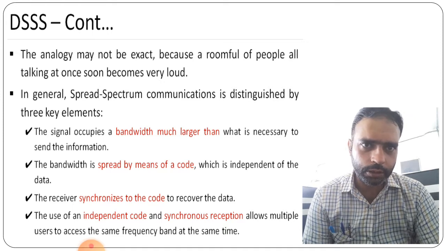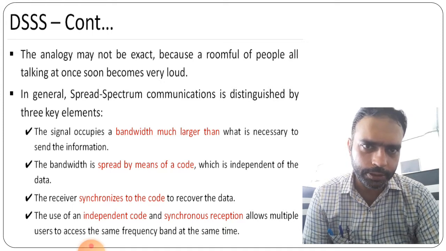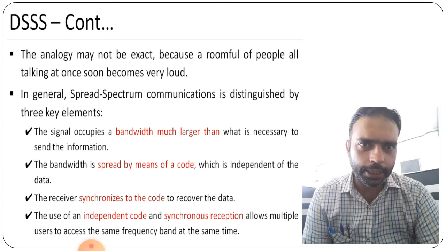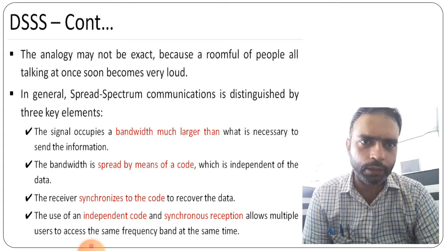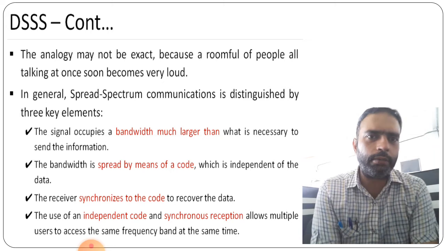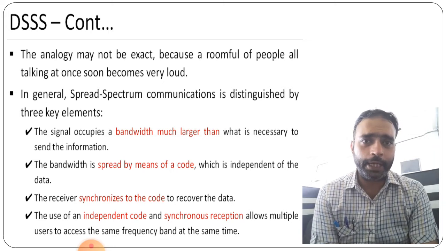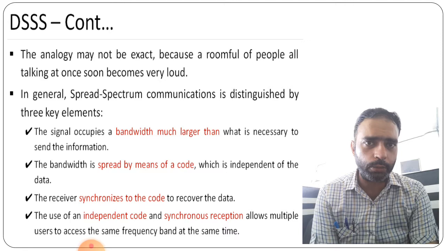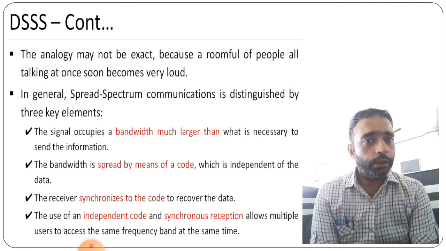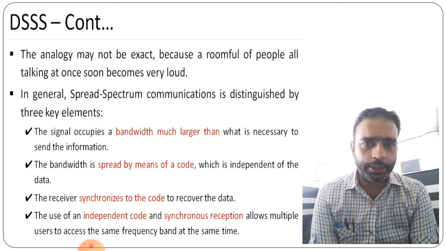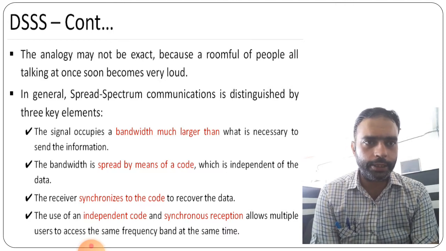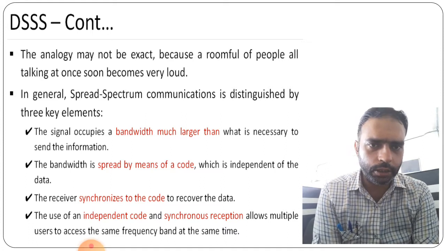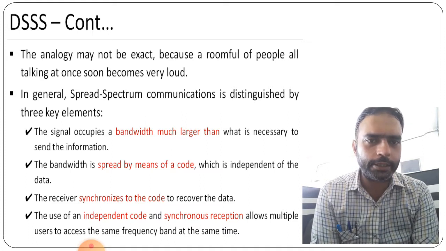So the first key element is what? Bandwidth, right? The second is the independent code. And the third is synchronous reception by many users. These three are the main key elements that distinguish spread spectrum communication. The independent code and the synchronous reception allow users to access the same frequency at the same time.